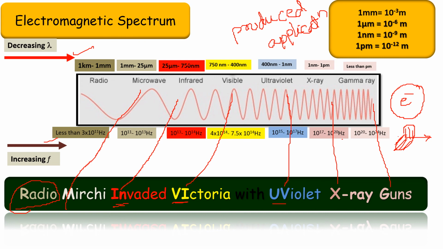Practice this mnemonic sentence 2-3 times and it will automatically stay with you. So what is the statement? Once again, repeat it: Radio Mirchi invaded Victoria with ultraviolet X-ray guns. So fine, that's all in this video.